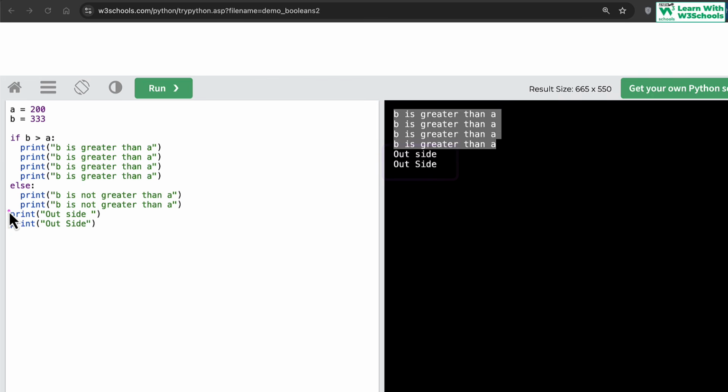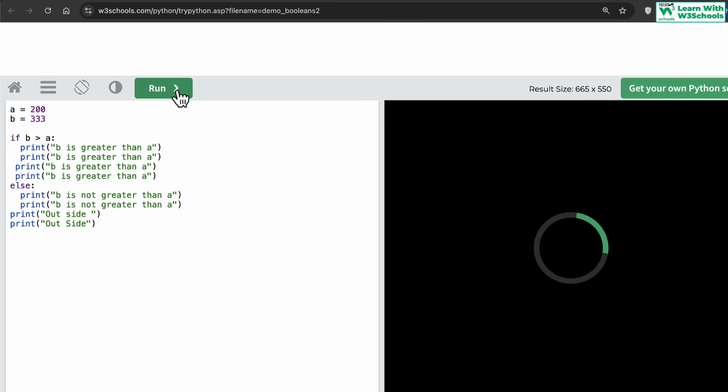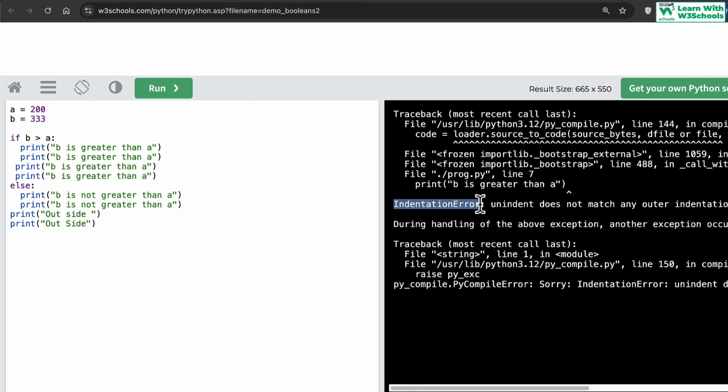Why? Because we have removed the indentation. Now else is only concerned with these 2 parts. These 2 lines are no longer part of this if and else block because we have removed the indentation. If you do the same mistake here, bang, we assume that since we can do else here, we should be able to do this here, but now this will generate an error. See this? Indentation error, unindent does not match. Why? Because this content is still continuing.